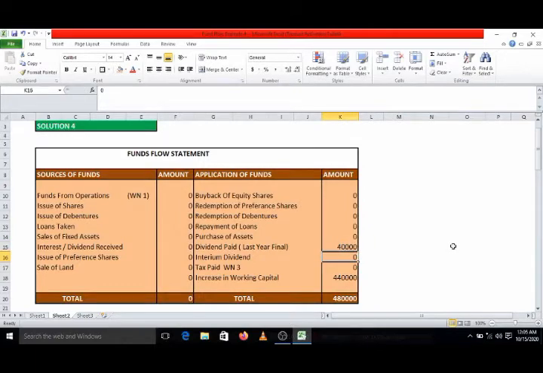We write it immediately, so that we don't forget it later, because later when our statement does not tally, then we have to search again, we have to find out where the mistake happened, and that consumes more time. So that's why it is better, as and when we get the different figures which are to be recorded on the fund flow statement, immediately we keep on writing.